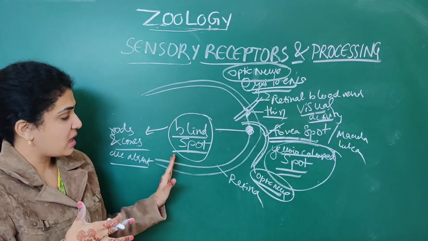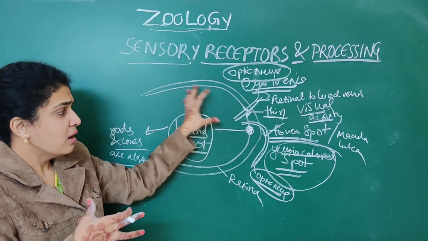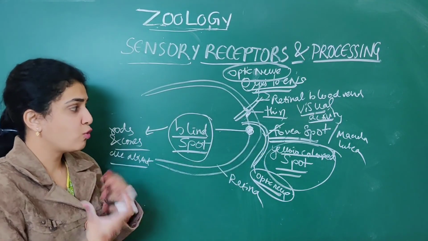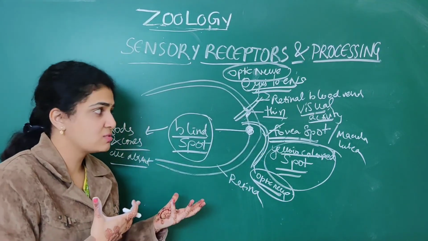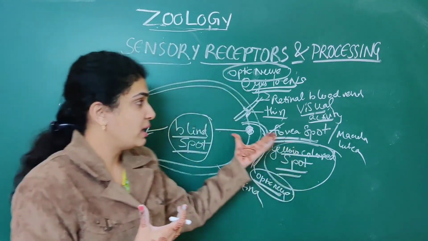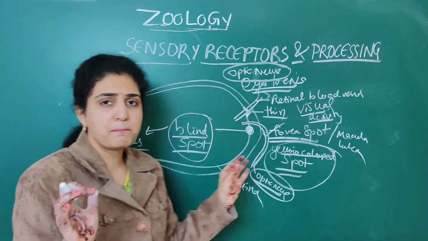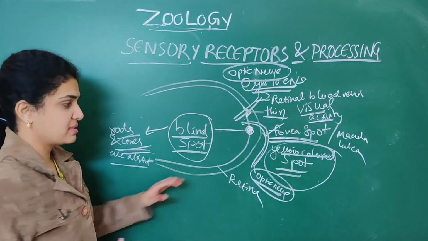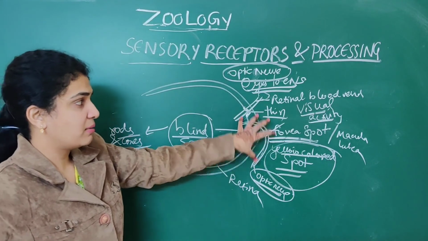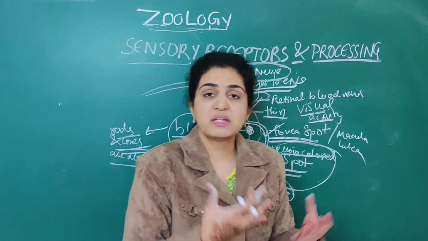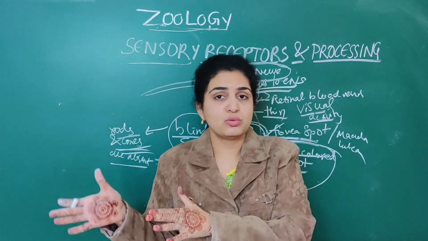Next we started with the fovea spot as well as the blind spot. The fovea spot is a yellow colored spot where visual activity is highest. When it comes to the blind spot, the simple thing to remember is that rods and cones are absent here. And what is the nerve which transmits signals from the eyes to the brain?